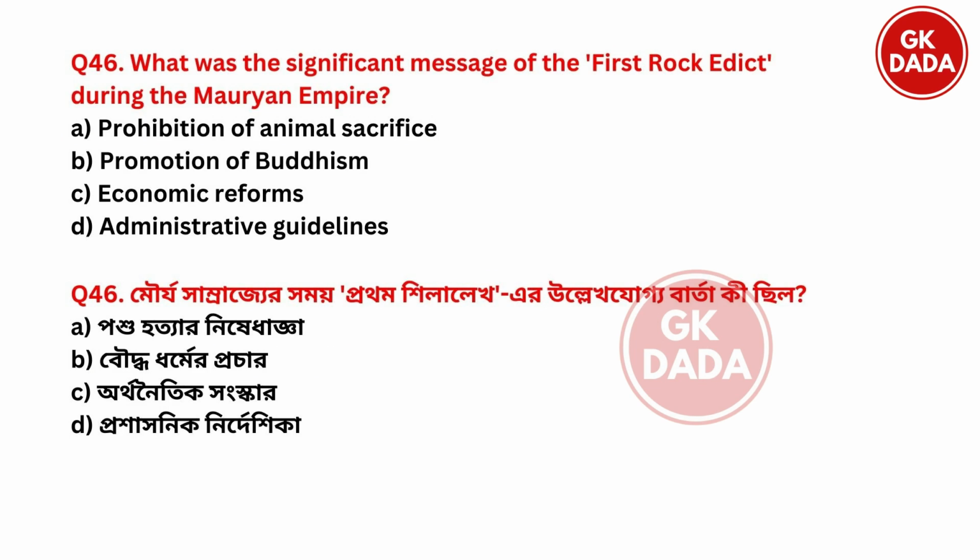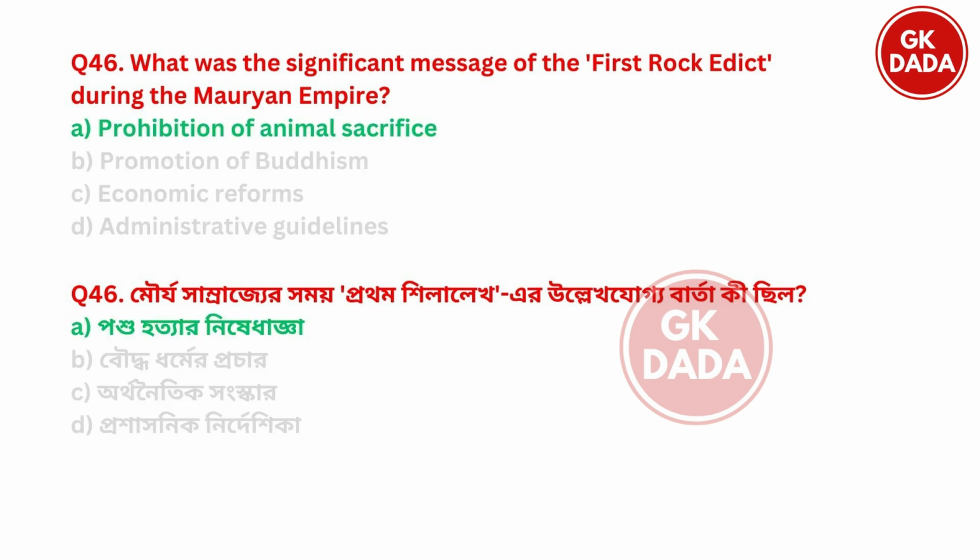Next. What was the significant message of the first rock edict during the Mauryan Empire? The significant message of first rock edict. Prohibition of animal sacrifice, promotion of Buddhism, economic reforms, administrative guidelines. And the right answer is option A, prohibition of animal sacrifice.